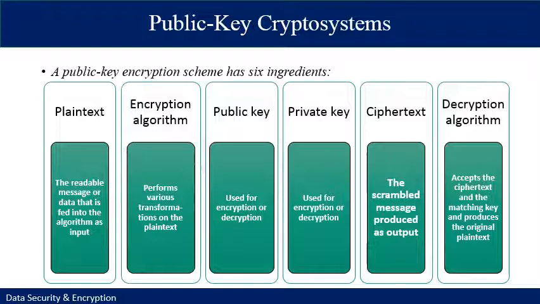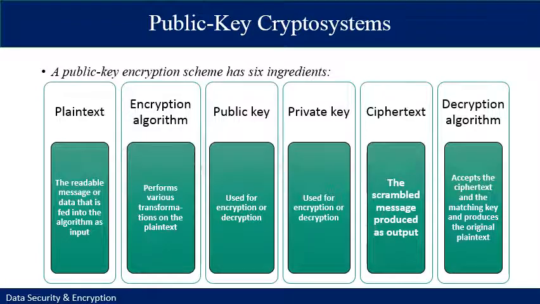Number one, it is computationally infeasible to determine the decryption key if you have knowledge of the cryptographic algorithm and the encryption key. Either of the two related keys can be used for encryption with the other used for decryption.